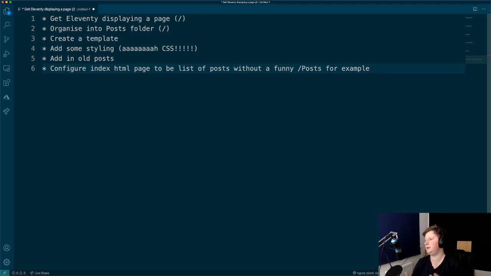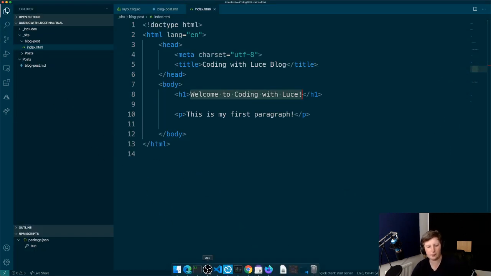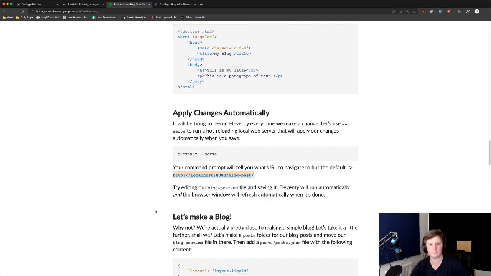Essentially, one of the things I want to do, but much later on, it's hardly a priority, is have it so that we can just go to, obviously in this case it's localhost port 8080, but if it's actually deployed, it'd be like lucecarter.co.uk, and actually see that page rather than having to go to slash whatever. So that's a thing for later. But we've got a little to-do list going, nice. But we're going to carry on working through the tutorial, not get ahead of ourselves.